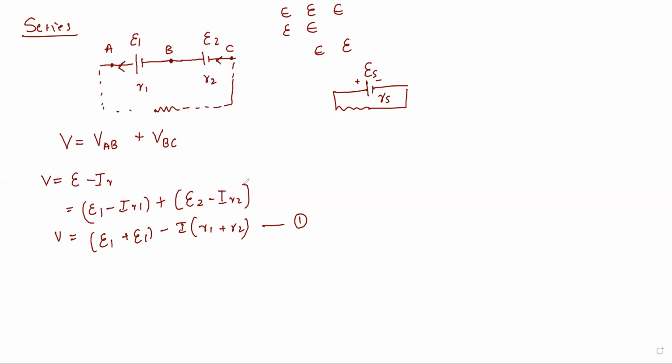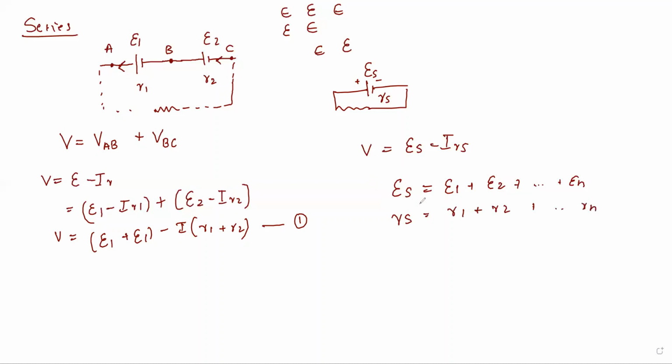Then V can be written as V is equal to ES minus IRS. This is the expression for the series combination of cells, where ES is equal to E1 plus E2 plus so on up to En, and RS is equal to R1 plus R2 plus so on up to Rn.